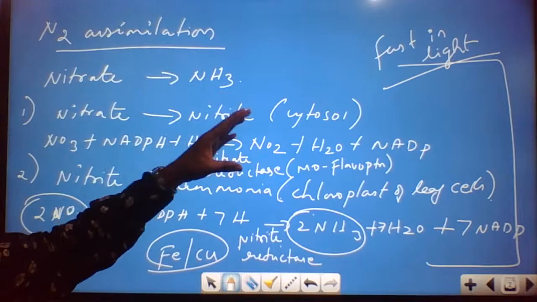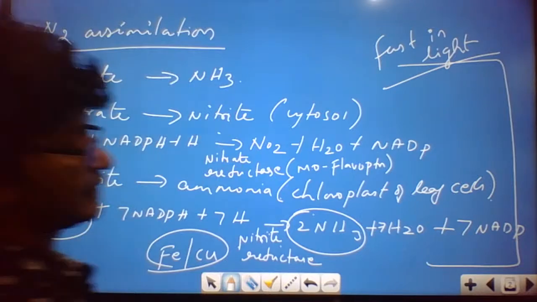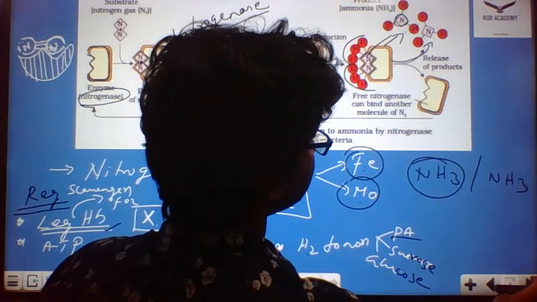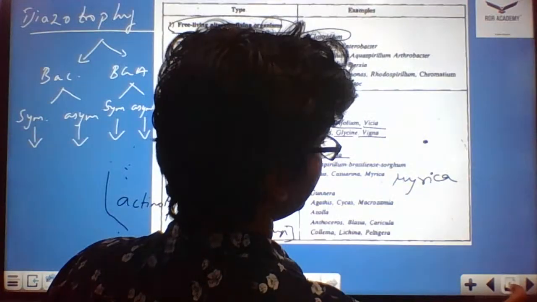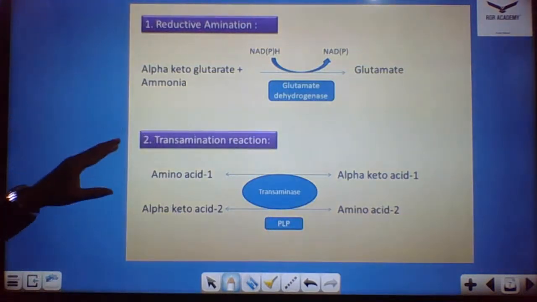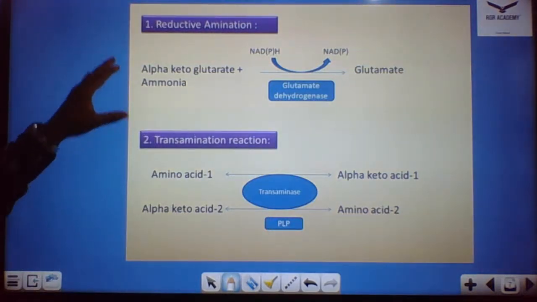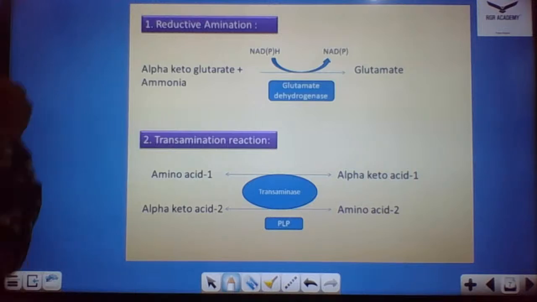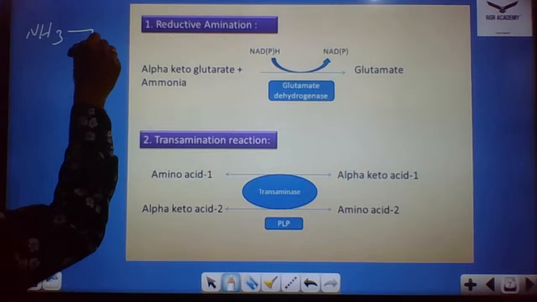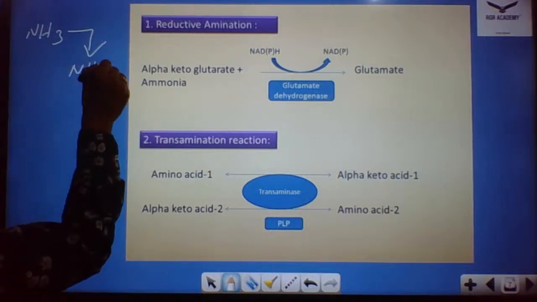Okay, so we're done with this part. The last part we're going to discuss is the fate of ammonia. Now the ammonia has been formed, so what is the fate of ammonia? Where should ammonia go in this process? You could see NH3 has been formed, right? Now the NH3 has to be converted to NH4.